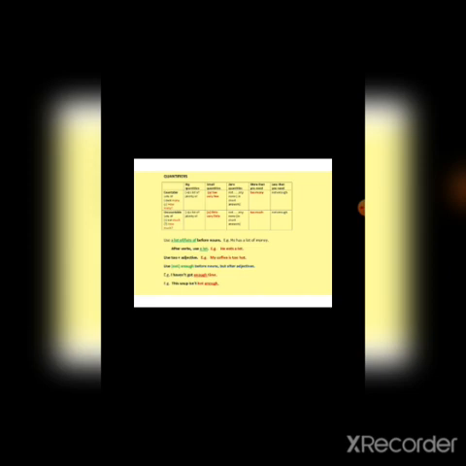To say small quantity for uncountable nouns we should use a little. Too much, to say more than, is used before uncountable nouns. And not enough can be used for both countable and uncountable nouns.